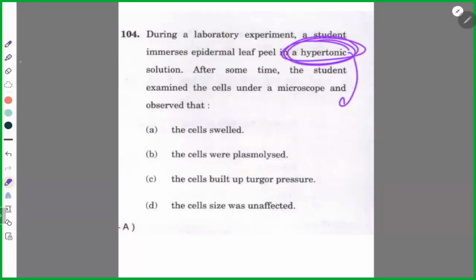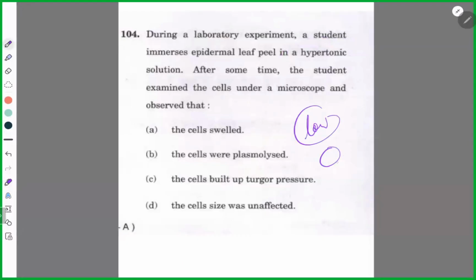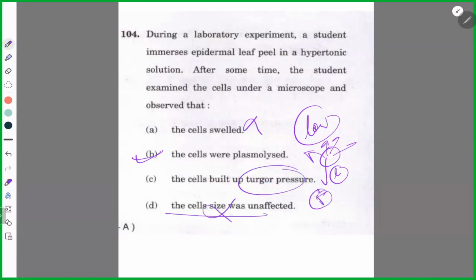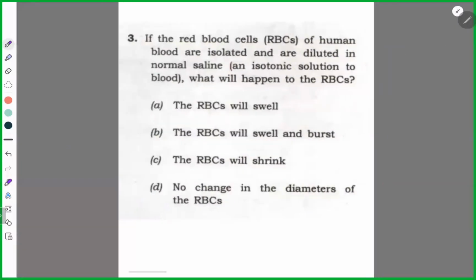High concentration, that means low concentration of water outside the cell. If outside the cell water concentration is low, that means water will flow from the cell to out. Cell will plasmolyze. Option B. Yes. Clear? It will not swell. You do not know about the turgor pressure, which means internal pressure. Obviously, no. Cell size unaffected, no. Got it? It will be plasmolyzed.